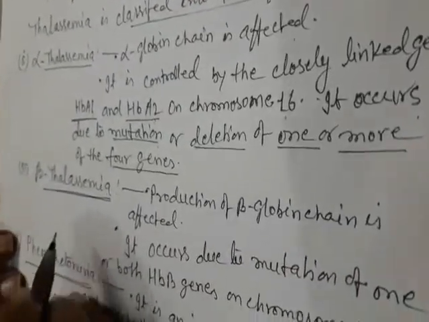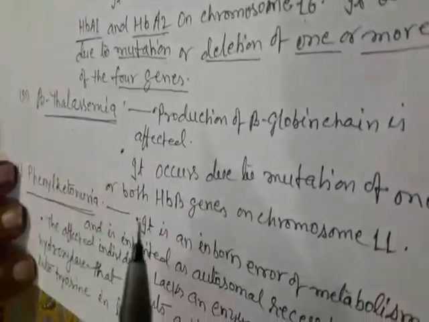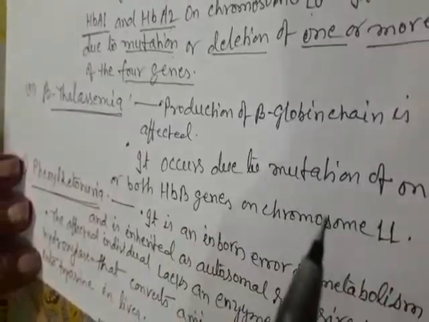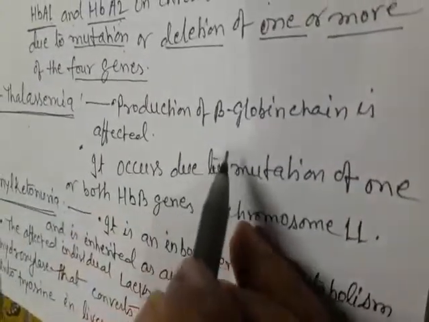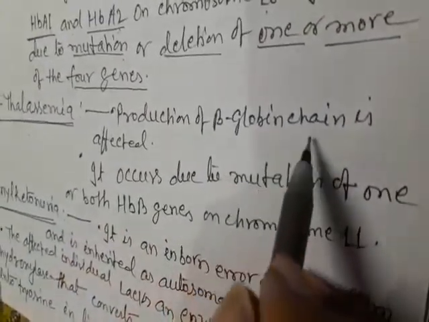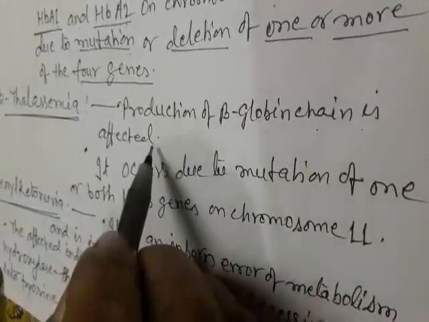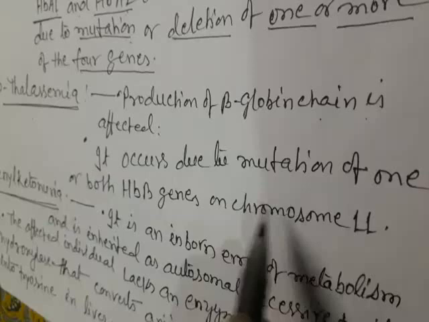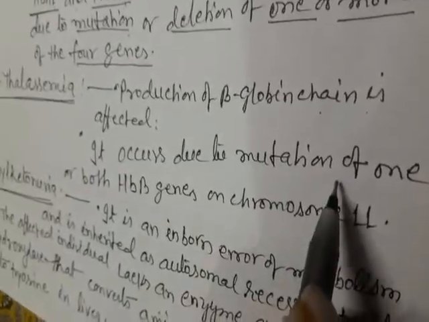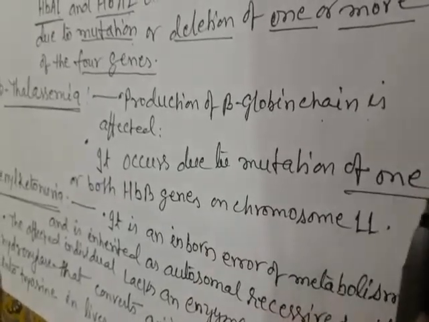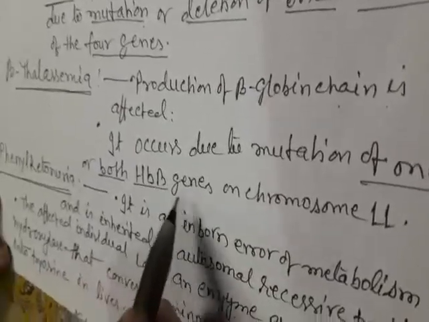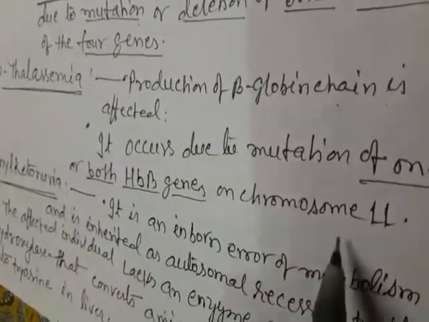Beta thalassemia: production of the beta globin chain is affected. It occurs due to mutation of one or both HBB genes on chromosome 11.